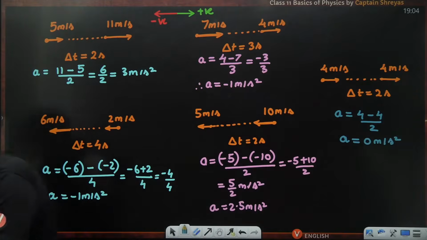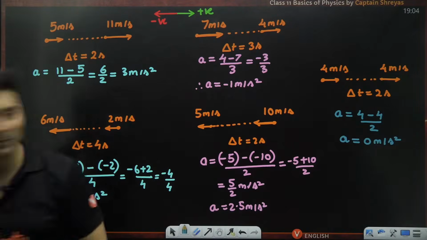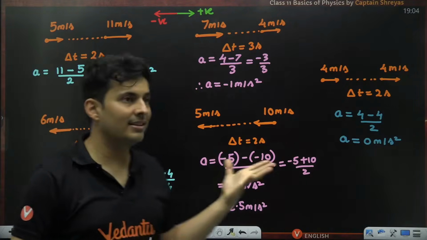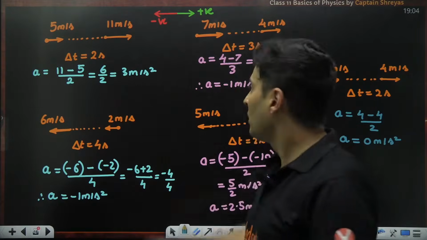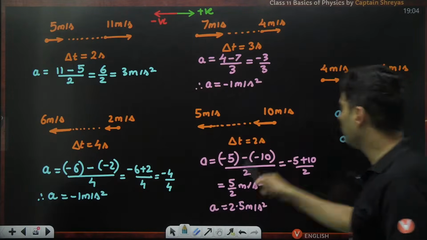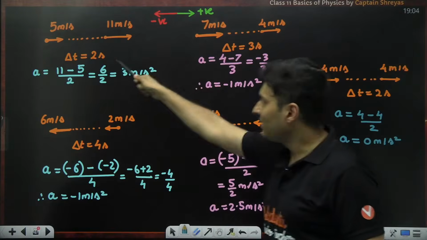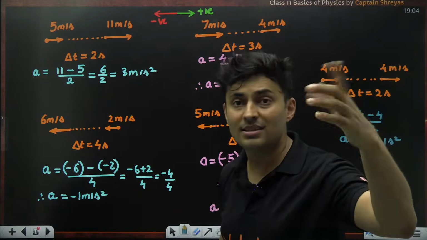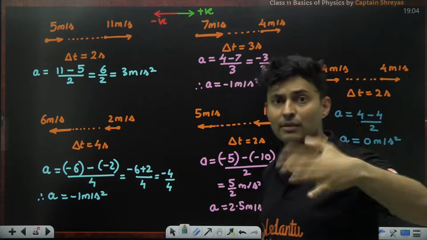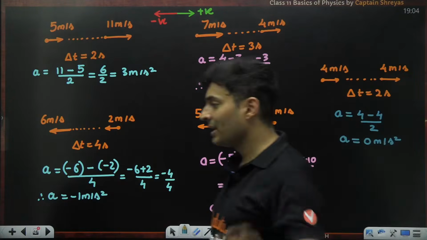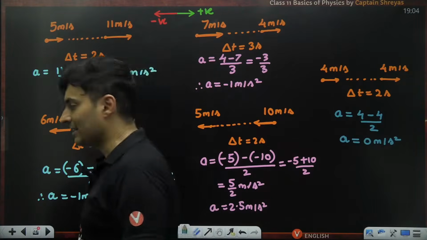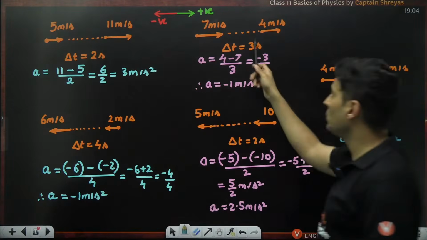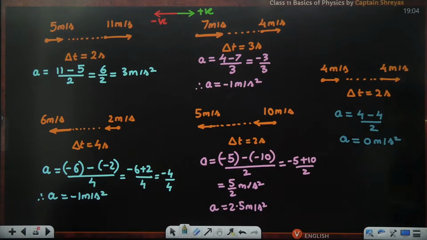Everybody, how many of you got it? Very good. Some of you got it, some of you did not get it. No issues. Now comes the interesting part. Tell me, where is it accelerating? Where is it decelerating? Out of these 5 scenarios, which scenarios are accelerating, which numbers are decelerating? Let me see how many of you give the right answer. Situation 1, situation 2, situation 3, situation 4, situation 5.